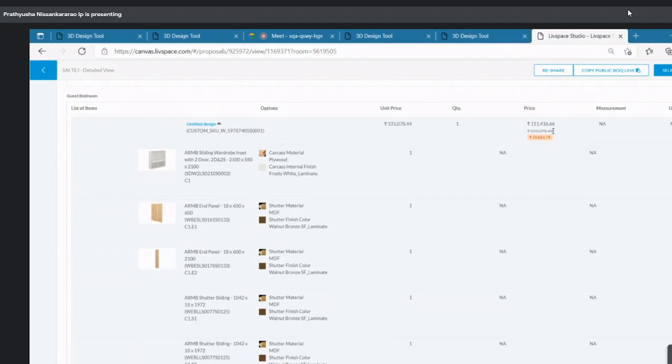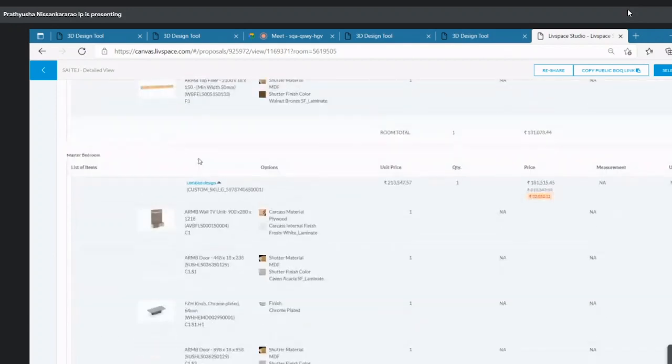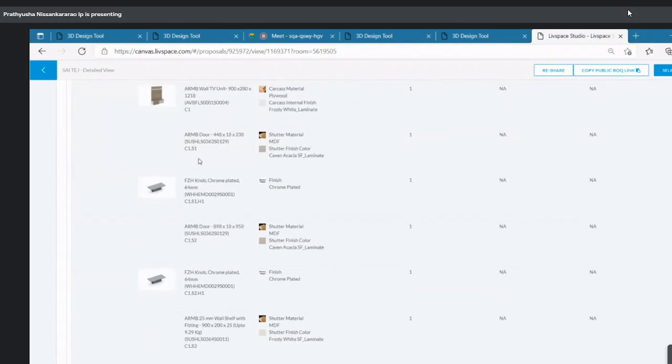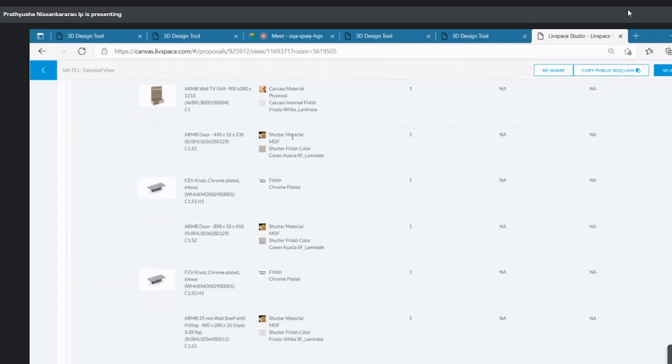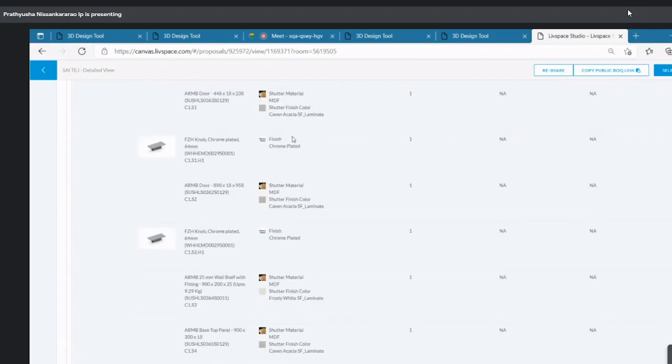Let's go to the master bedroom, the last one, I will not take more time. In the master bedroom, I'm getting a cupboard and a TV unit. This will be a 3 by 4 TV unit. The material we have used is plywood, 710 grade, for the carcass. For every room, I have used plywood 710 for the carcass. Only for the French shutters, it is MDF, which is for solidity.